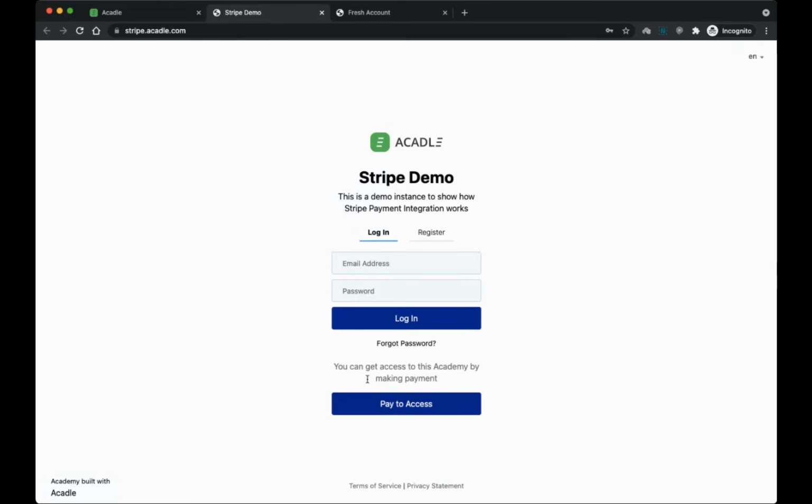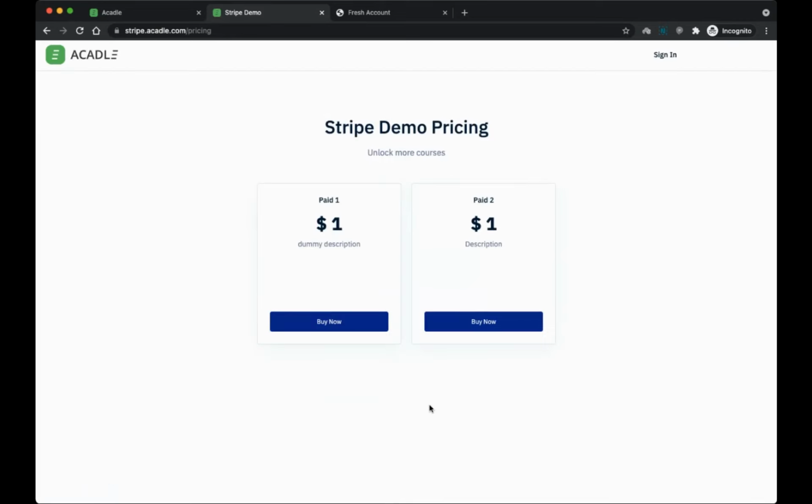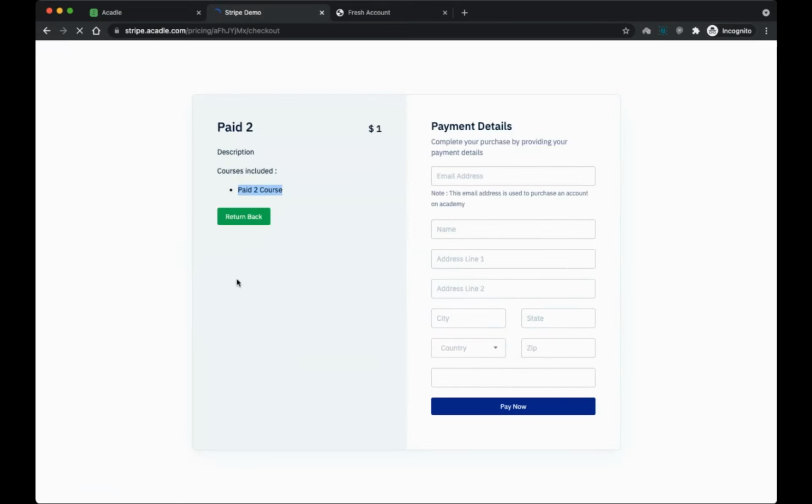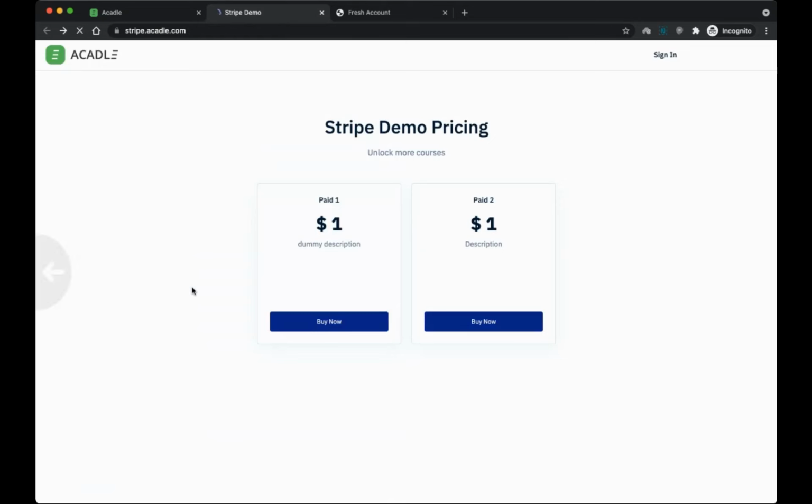So this is the demo page. I've already enabled a pay option in the login page. You can see there is a pay to access option. They have to click on pay to access, and there will be a pricing page for them, and they can click on buy now. Once they make the payment, they will get access automatically. When I click on buy now, you can see what courses get unlocked, and they'll be automatically added to that course.